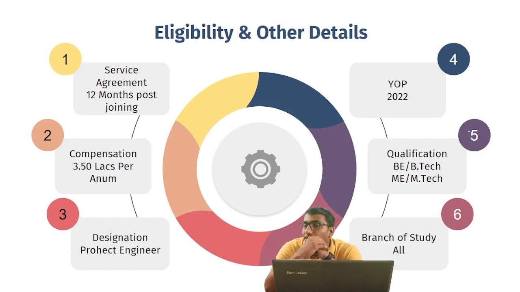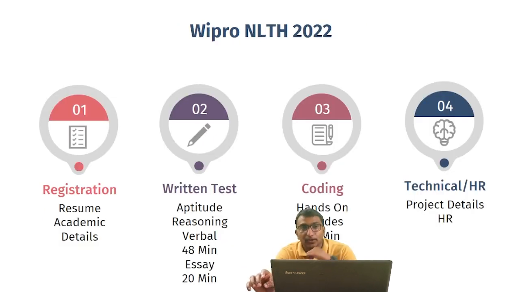A year gap of more than 3 years is not allowed. So you can have year gaps, but below 3 years. At the time of joining the company, you must clear all of your backlogs; all of your arrears must be cleared at the time of joining. Okay. So these are the basic eligibility criteria where you can check whether you yourself are eligible for the Wipro NLTH, yes or no. And then you are all set to go ahead and start your preparation.